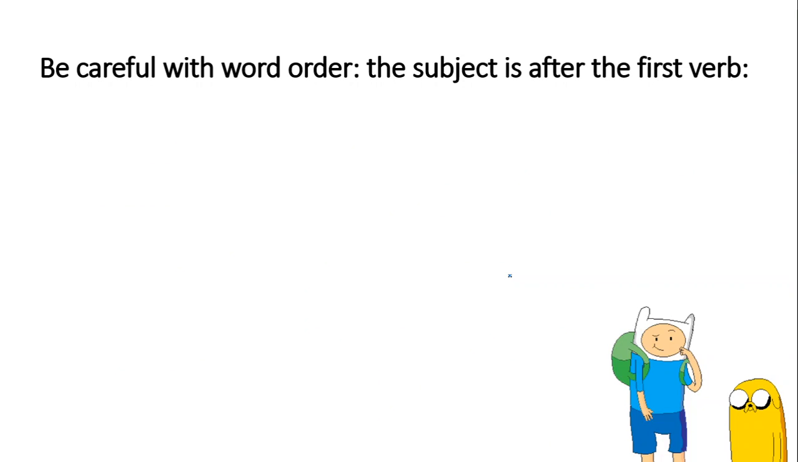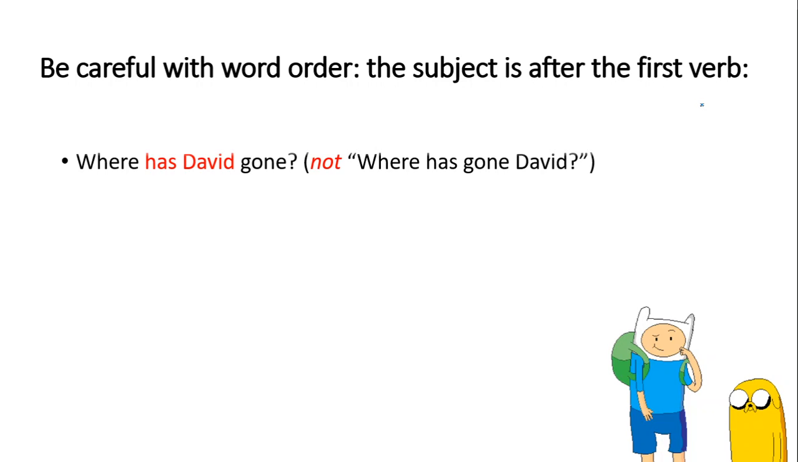However, please be careful with word order. The subject is after the first verb. For example, where had David gone? Not where had gone David. So remember, the subject is after the first verb. The subject here is David, after the first verb.